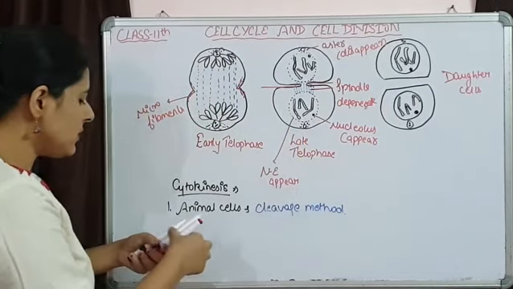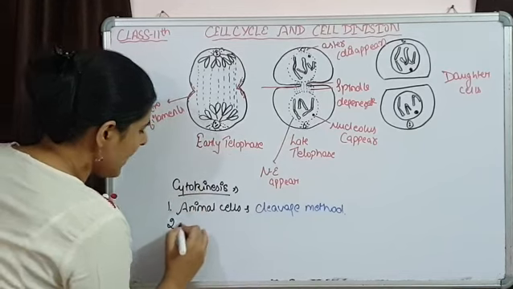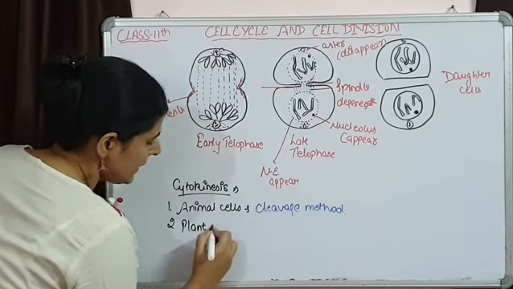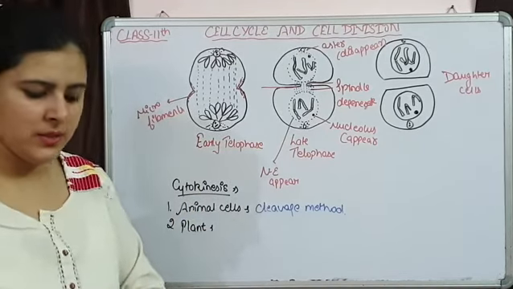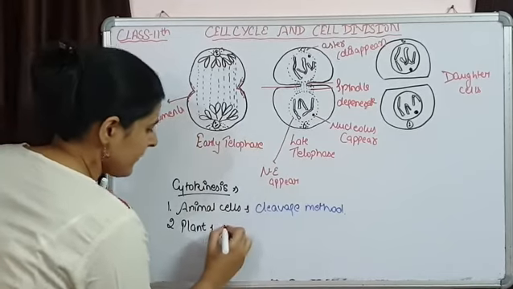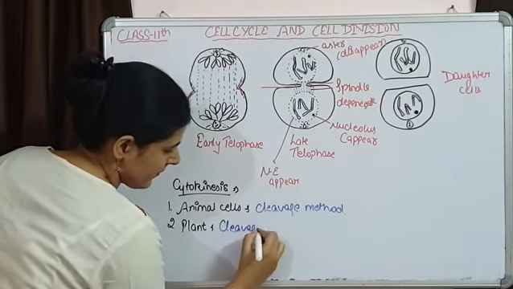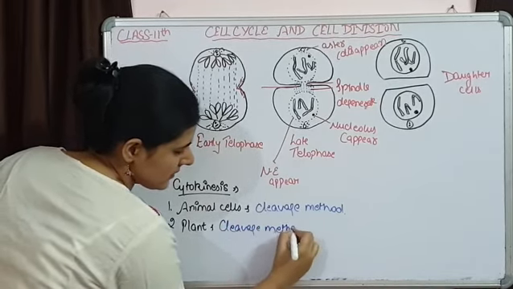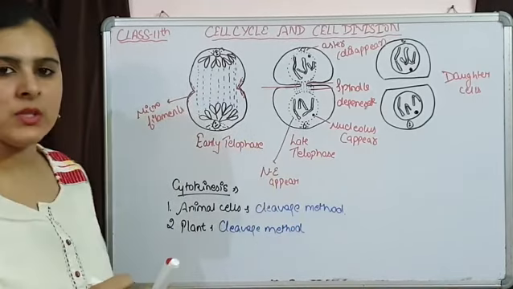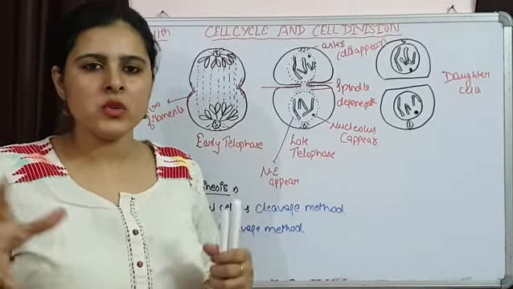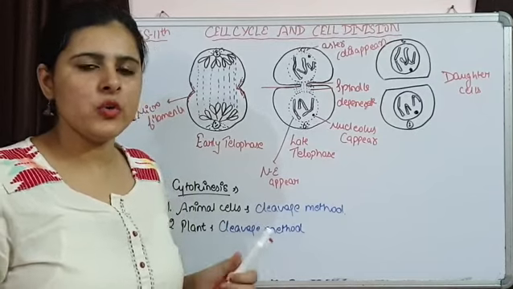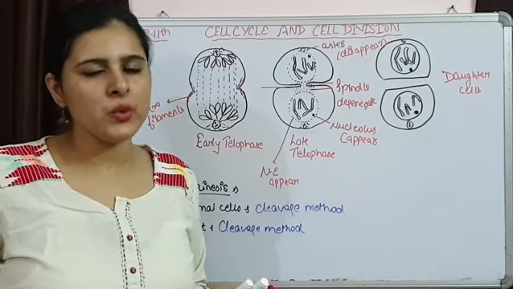When we talk about cytokinesis in plant cells, one is the cleavage method. Because plants have a cell wall, they have a different method of cytokinesis as compared to animals.